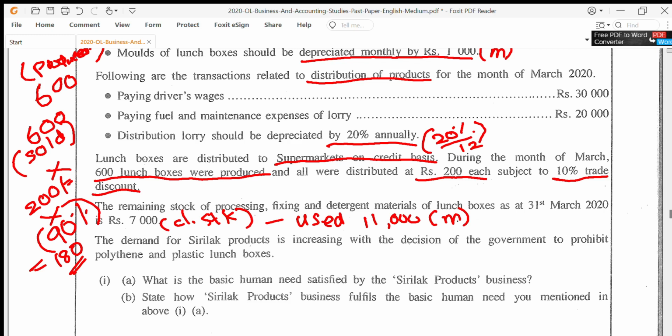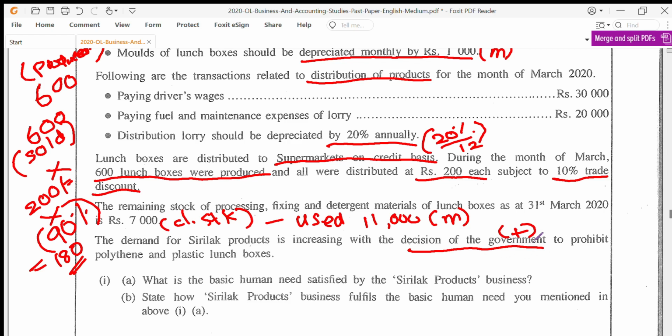The demand for Sri-Lanka products is increasing with the decision of the government to prohibit polythene and plastic lunch boxes. So the business that they are doing is favored by the government. Government policies are in favor of this business. That's a positive note. That's actually an opportunity for this business to grow. Now let's move into the questions.